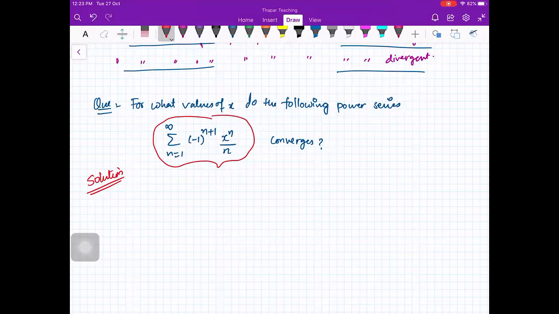Ma'am, if the terms are decreasing? No, we have this thing: limit a_n goes to 0, then only then also the series may be divergent. You have this example. Yes ma'am, that is also there.